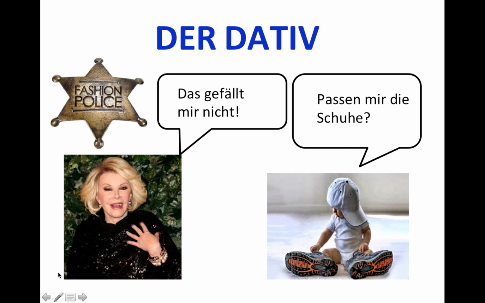Wo ist der Dativ hier? Genau, hier ist der Dativ, in dem Pronomen. In English you don't have the dative here, but in German we do, and with the verb gefallen, which is one of the verbs you're learning a little more about this chapter as well, we are required to use the dative. So something is not of your liking, basically. Das gefällt mir nicht. Here's another example.